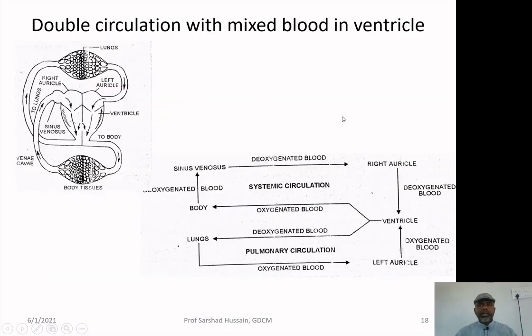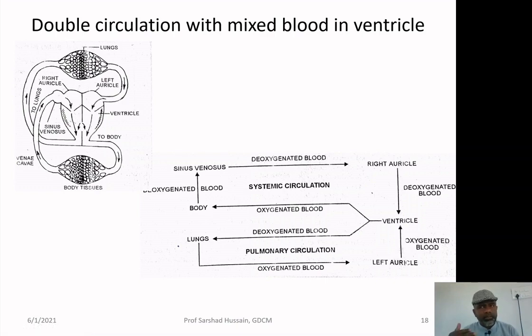Now, let us look at what type of circulation there will be in a 3-chambered heart. Though the circulation is double circulation, the blood is mixed blood. The oxygenated and deoxygenated blood are not separate. Let us take an example. Say these are the body tissues, and the blood from the body tissue comes through the vein into the heart.